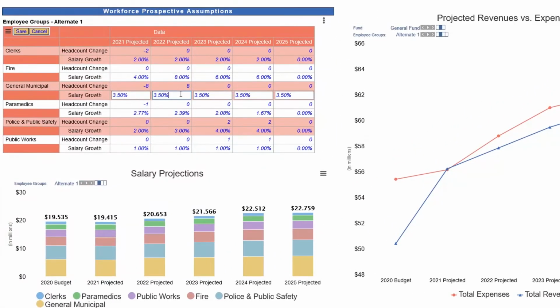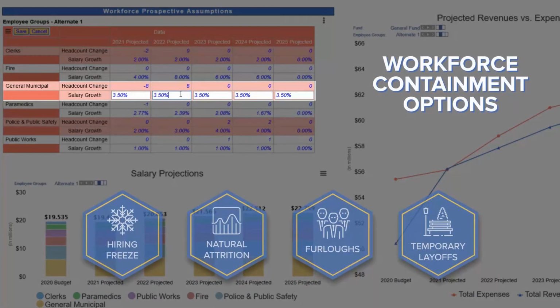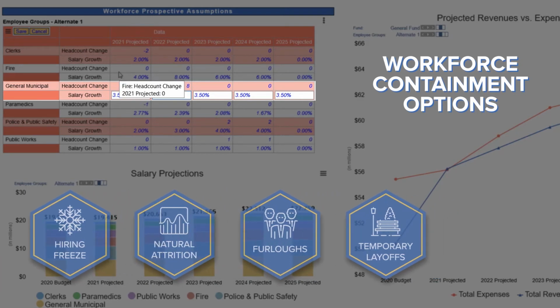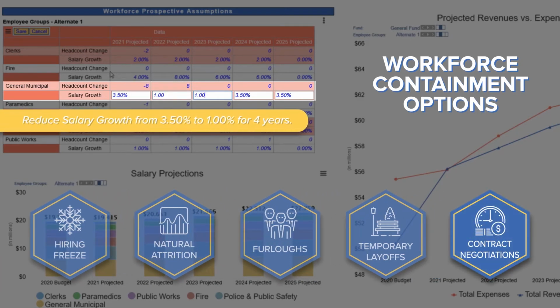Let's assume we know labor contract renegotiation is going to take place for general municipal workers in 2022, which we had assumed in our original projection would extend the 3.5% year-over-year annual wage increase. Instead, let's assume this is renegotiated at 1%.